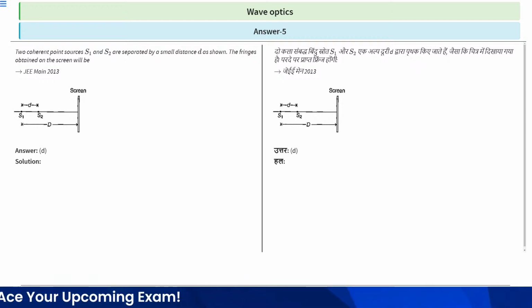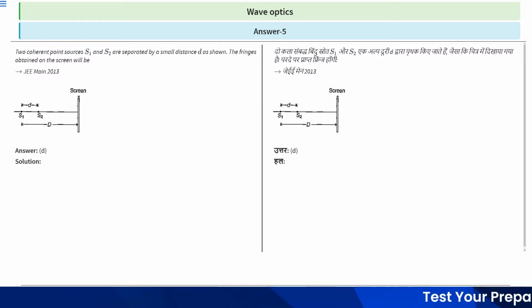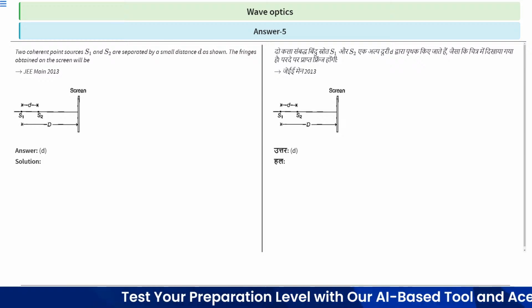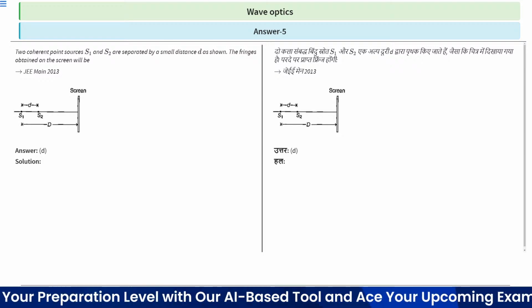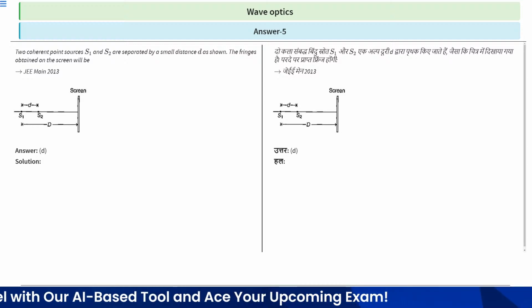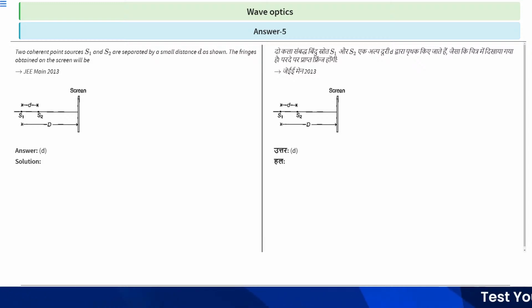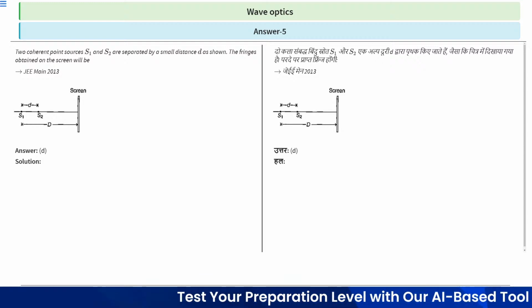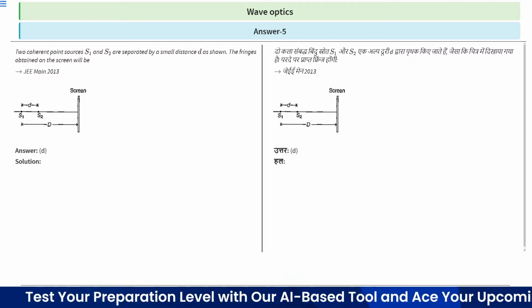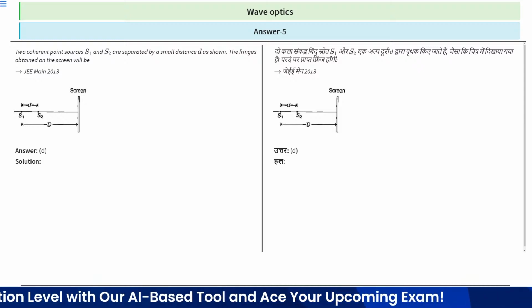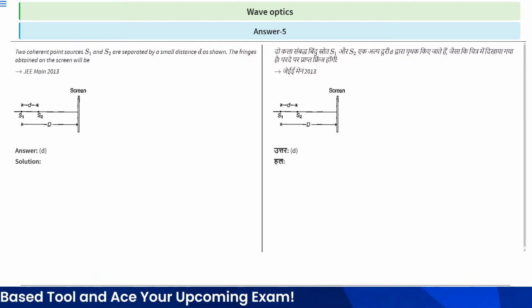This is source S1 and this is source S2, and the distance between both the sources is small d, and the distance between the sources and the screen is capital D. So we have to find what the fringes obtained on the screen will be.